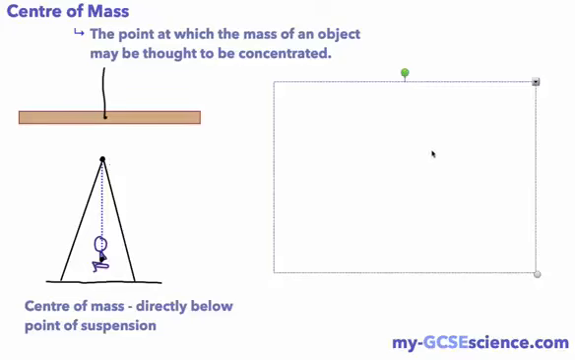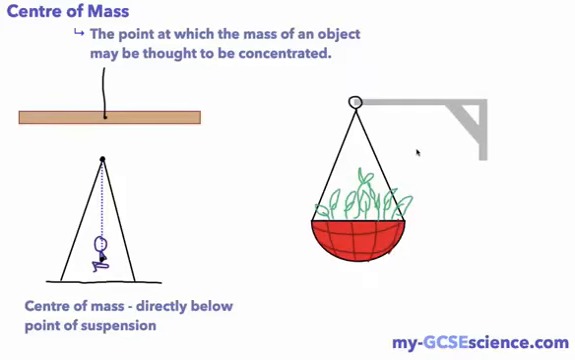We could look at yet another example. This is an example of a hanging basket. We can see that it's suspended from this point here, and the center of mass for this would be directly below. So again, we could estimate for this basket it would be round about here, but it's directly below the point where it is suspended.